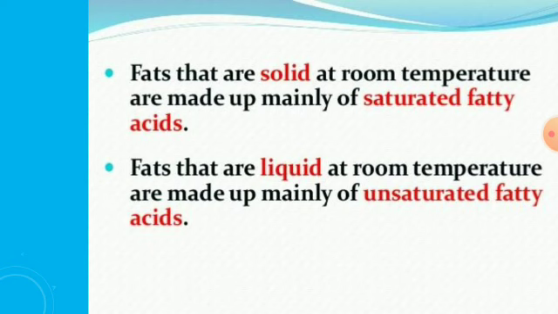Next, fats that are solid at room temperature are mainly made up of saturated fatty acids. We already discussed in our classroom that fats and oils come under simple lipids. Fats that are solid at room temperature are mainly made up of saturated fatty acids, and fats that are liquid at room temperature, that means oils, are mainly made up of unsaturated fatty acids.